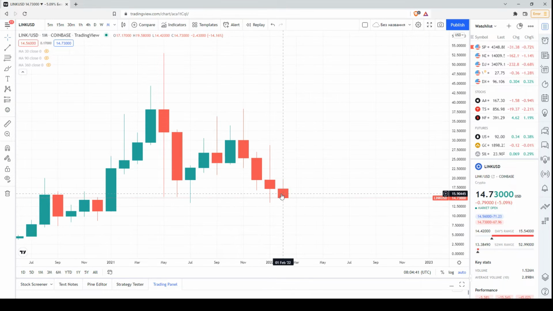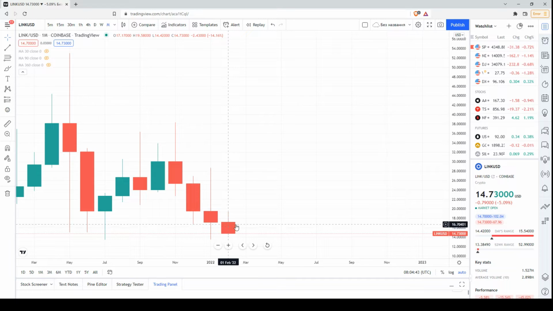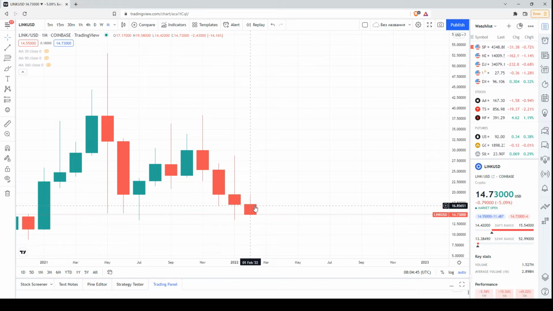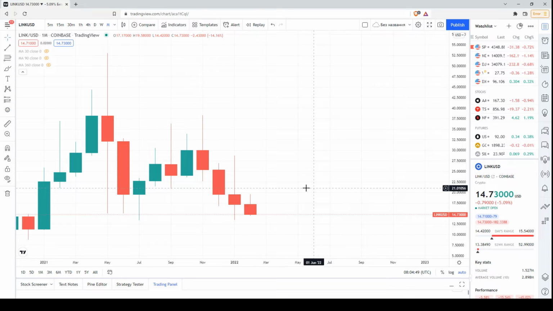Now, this is the current candlestick for the month of February. Of course, till the end of the month, we have 8 more days, so there is enough time. This candlestick may change, but it has at the moment a maximum below the previous ones. It has a small bearish body.